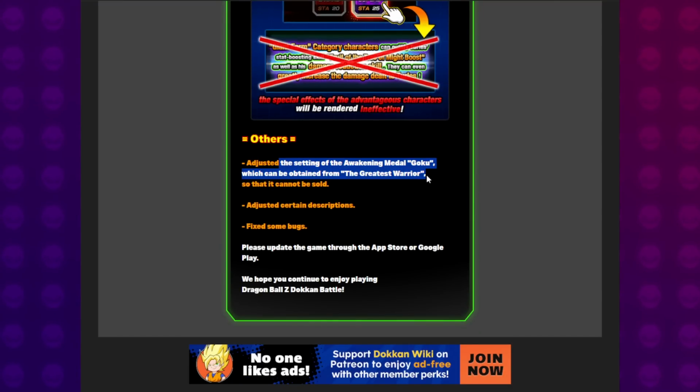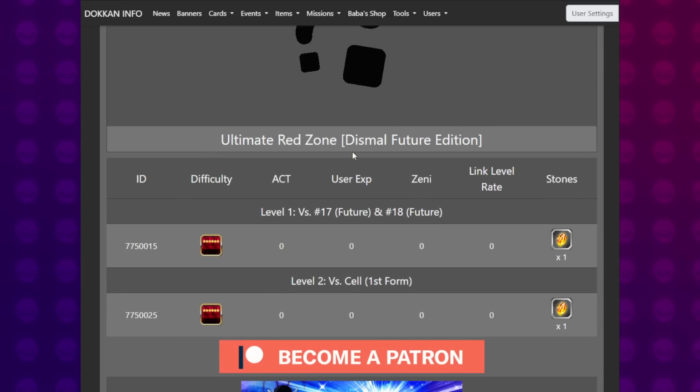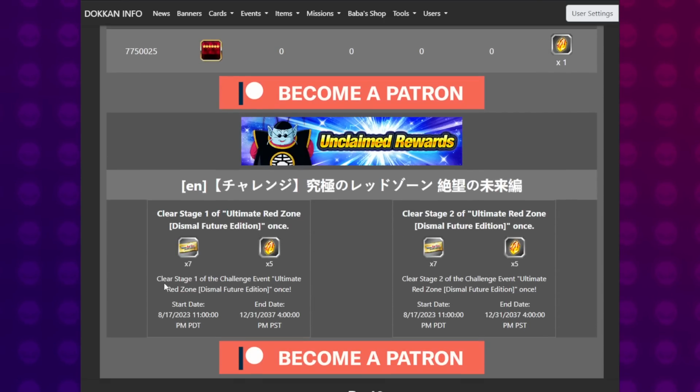They also fixed something with the LRZ Fighters Goku, or the version Z Goku, I should say. And then we've got the URZ, the Ultimate Red Zone Dismal Future Edition. So where is that? I think I closed it down. Oh yeah, here it is. Ultimate Red Zone right here. So this is also going to be dropping tonight.